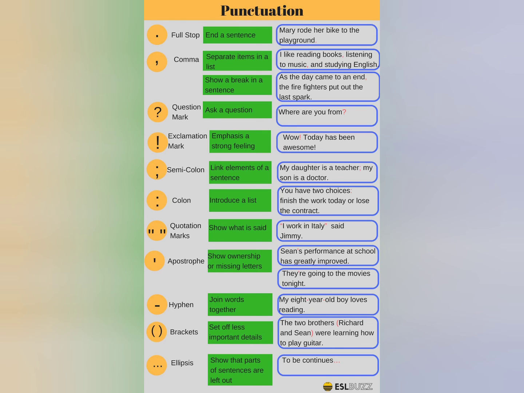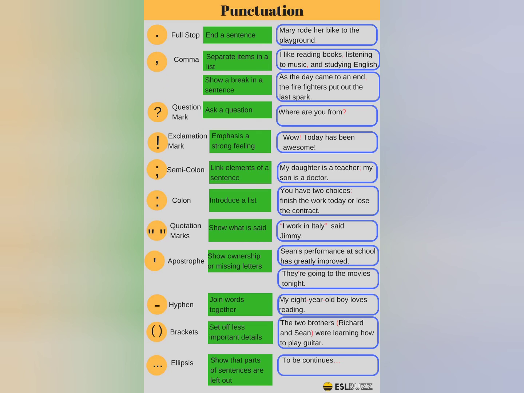Okay, the next example is they're going to the movies tonight. They are. Here A is missing. Apostrophe is used in the place of A. Like this, doesn't, didn't, don't. These are the words you know very well, generally used in the sentences in English. When you read a lot of books, you will know this type of punctuation marks.